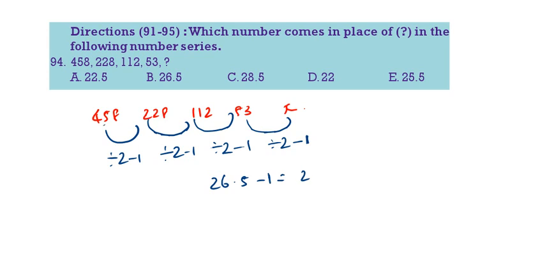458 divided by 2 is 229 minus 1, 114. This is minus 2. This is minus 3. This will be minus 4. Sorry, 26.5 minus 4, that is 22.5. 22.5 is the correct answer.